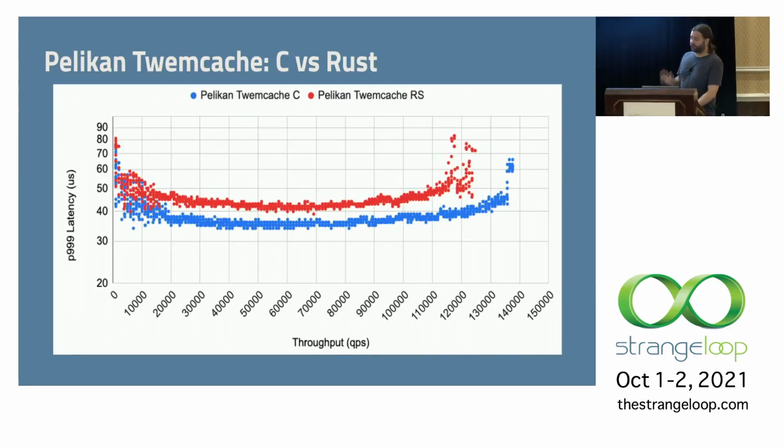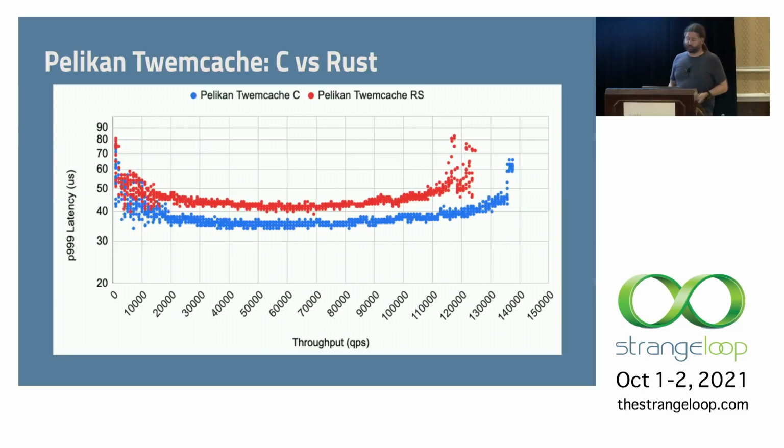And just to sort of visualize the benchmarking results, here we're comparing the C implementation in blue with the Rust implementation in red. And what we're looking at here is the P99.9 latency in microseconds across a range of throughputs. So basically we can ramp what that rate limit is and trace out this latency curve. And we do expect that as we get more and more traffic into the server, that things are going to start backing up. Some resource is going to saturate, and latency is going to go up.